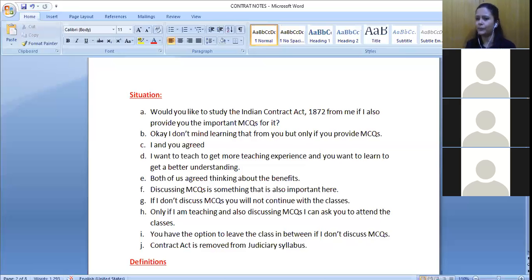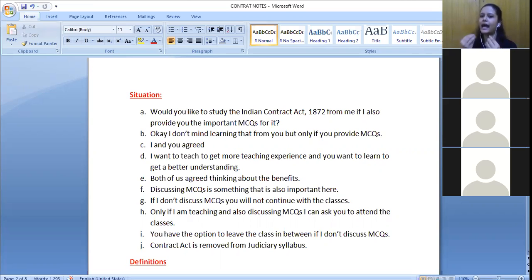That means I'm making a proposal. What I'm doing, I'm asking you, if I teach you Indian Contract Act and also discuss these MCQs, would you like to learn it from me? So what I'm doing here is I'm making a proposal or an offer. Okay, so this first definition is clear, right?